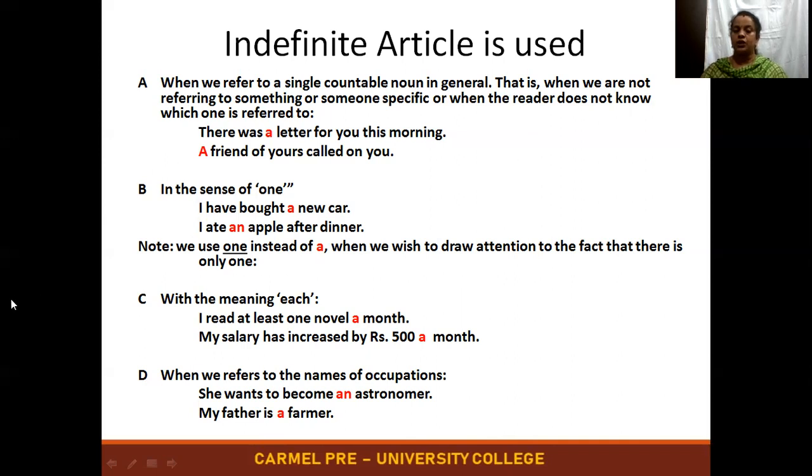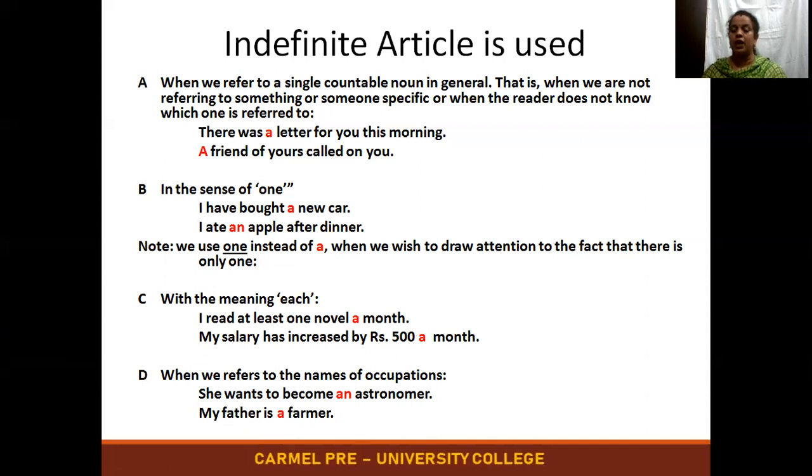So here, I bought a new car or I ate an apple is just information. But when you want to highlight that there were 10 apples and I ate only one, and did not eat the rest, then we use one.